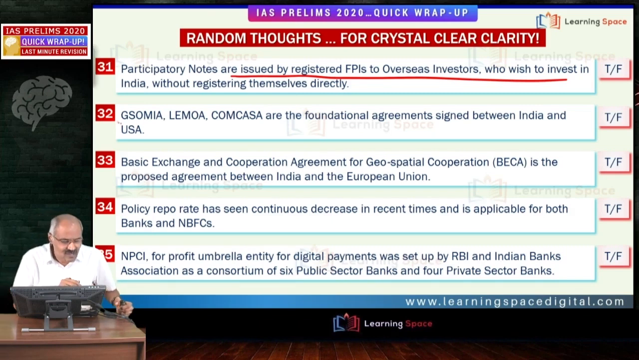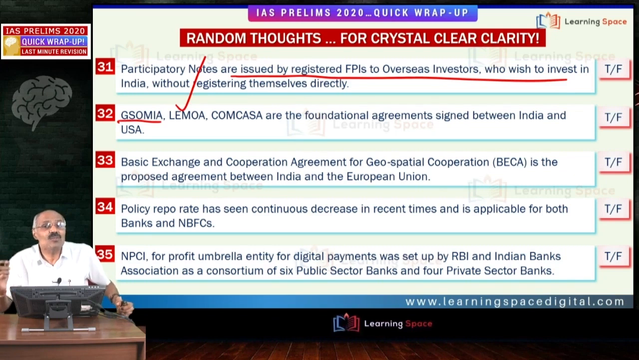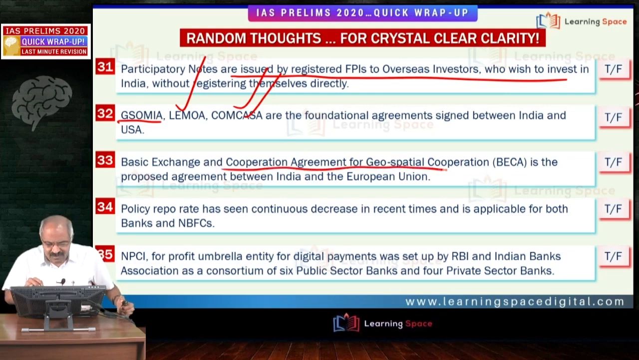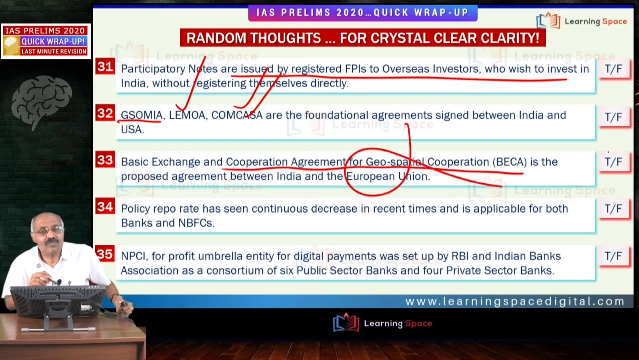Then this GSOMIA was signed long back by India and USA. Then LEMOA, where each other's facilities can be utilized. Then COMCASA, this facilitates encrypted communication equipment transfer from the United States of America to India. So friends, GSOMIA, LEMOA, and COMCASA are the foundational agreements signed between India and USA. One more foundational agreement is left over, that is BECA. BECA is the Basic Exchange and Cooperation Agreement for Geospatial Cooperation, and this is yet to be signed. Please correct this statement. This statement is wrong.